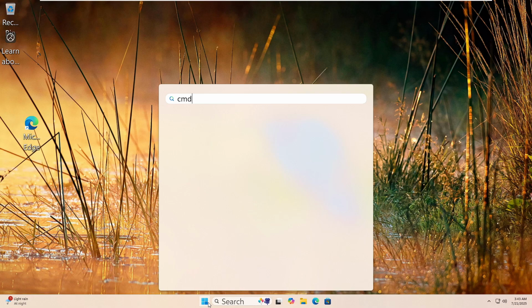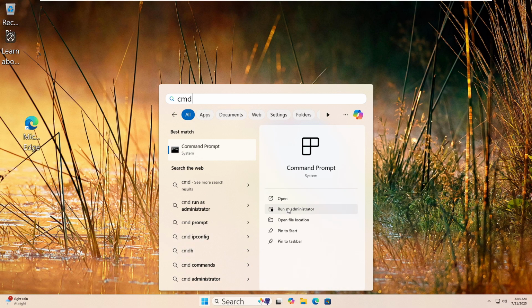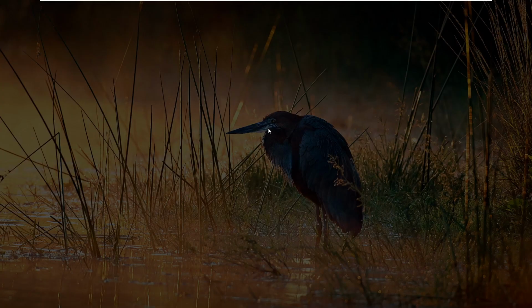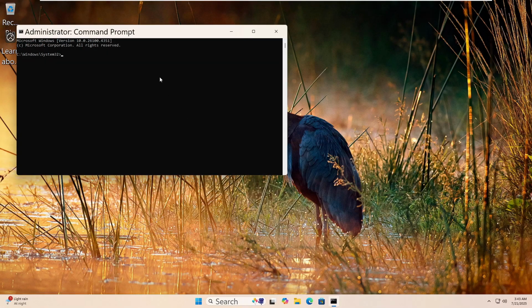Let's run the DISM tool to fix your Windows image. Click the Start button, type CMD, then right-click on Command Prompt and choose Run as Administrator. Click Yes if prompted. Now type this command: DISM /online /cleanup-image /restorehealth. Then press Enter. This tool checks for problems in the Windows image and tries to repair it.